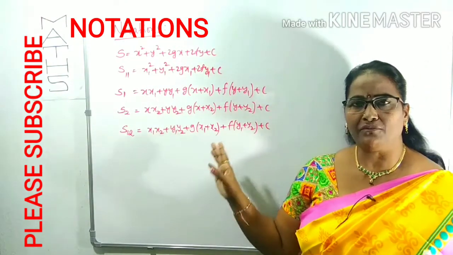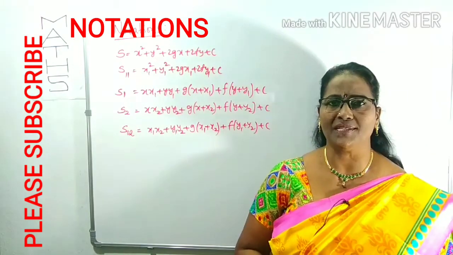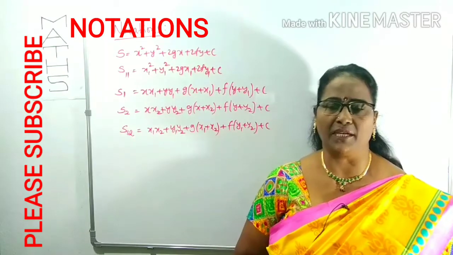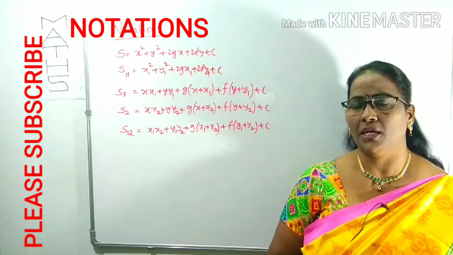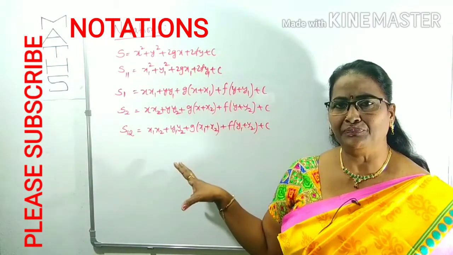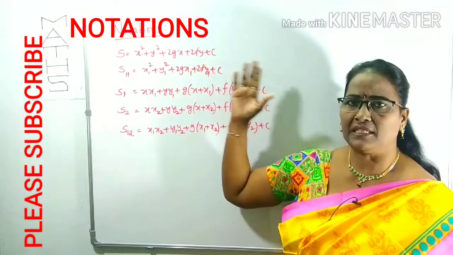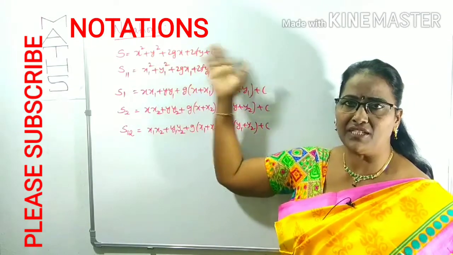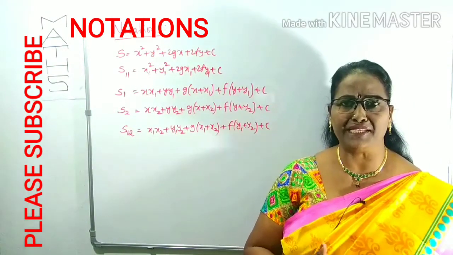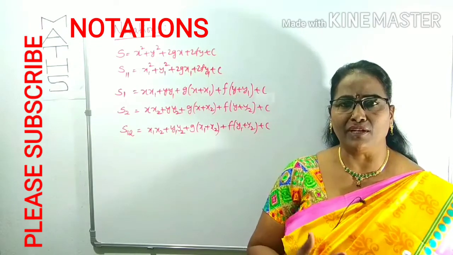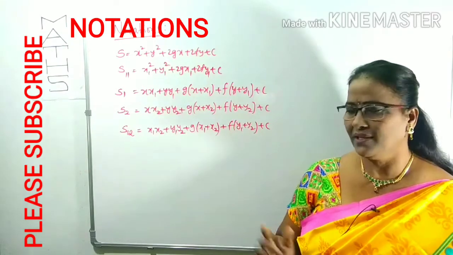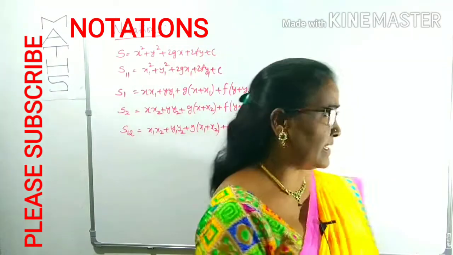So these are the various notations we are using throughout the circle chapter. Not only the circle chapter, but also other chapters like parabola, ellipse, hyperbola. We can follow the same notations. In the circle we use the circle equation, and for parabola, ellipse, hyperbola their own equations, but the splitting into S1, S12, S11 is the same process we do in circles. Is it clear?